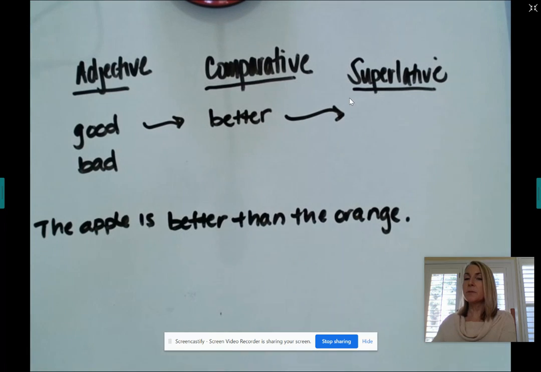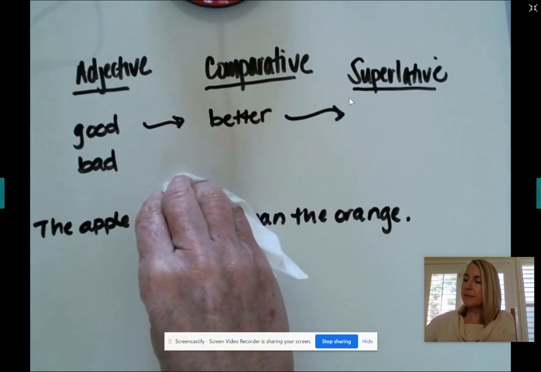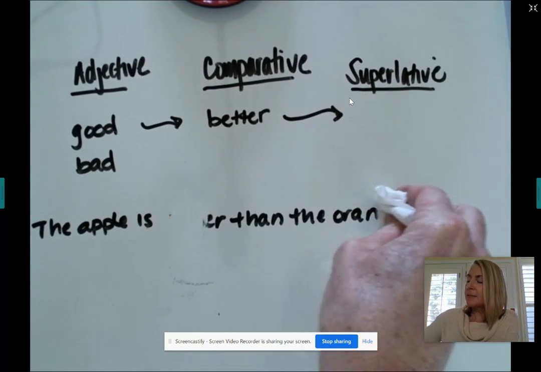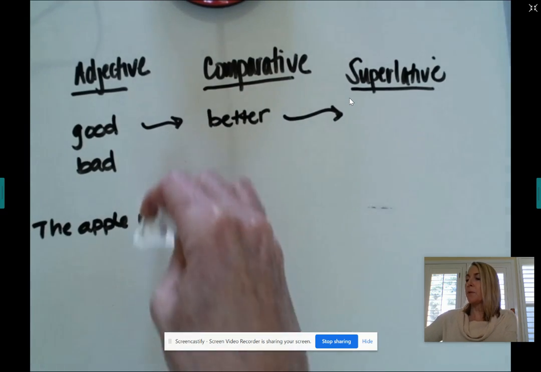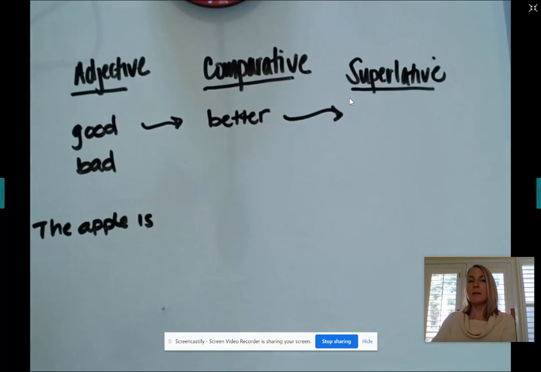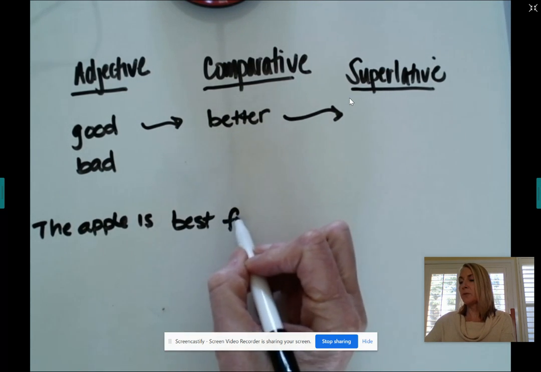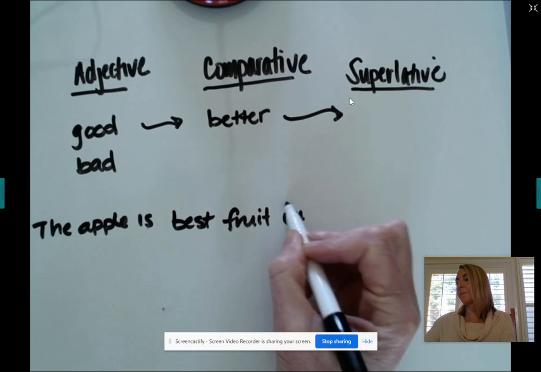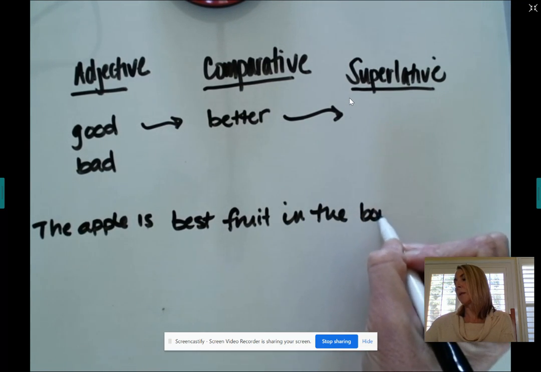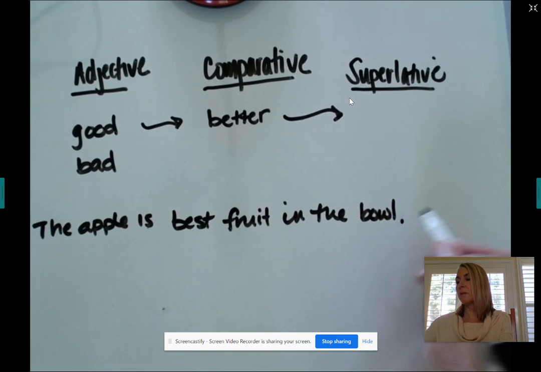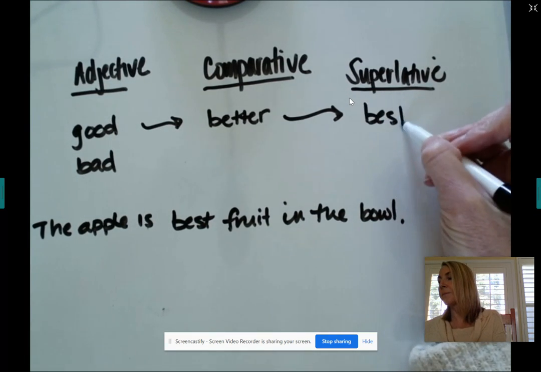Now, let's think about the superlative. If I'm comparing the apple to every other piece of fruit in a fruit bowl, right, I would say the apple is the blank fruit in the fruit bowl. Okay, so here I would say the apple is the best fruit in the bowl. So the superlative version of good is best.